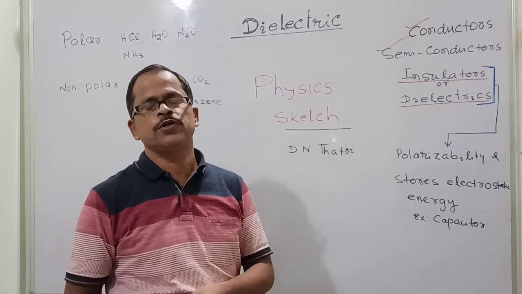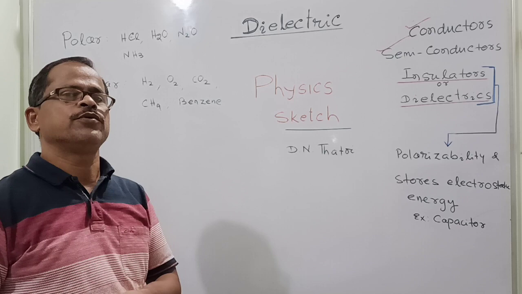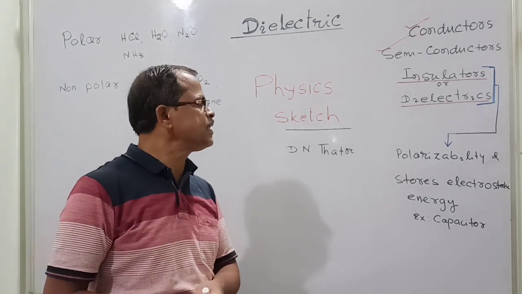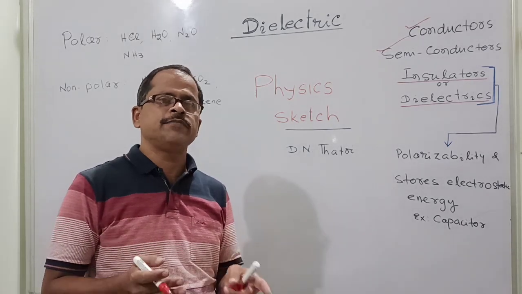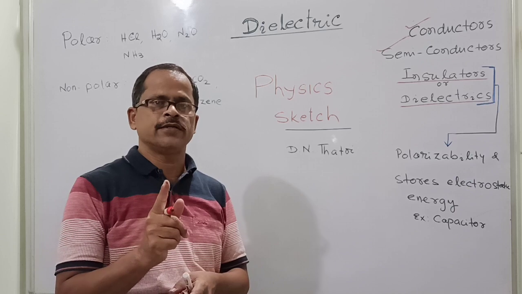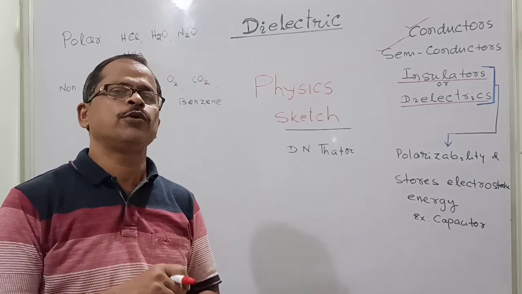Another important property, and due to that important property we are now going to discuss the dielectrics. So what is a dielectric? Now, a dielectric or insulator means they block the current from passing through it. So that is an insulator. So now we are talking about insulators. Insulator means they block the current from passing through it.